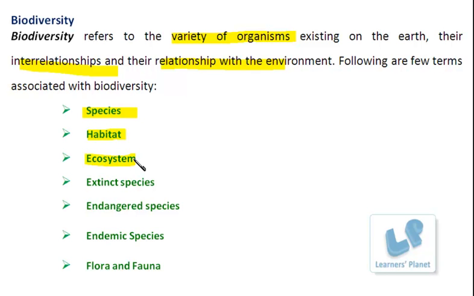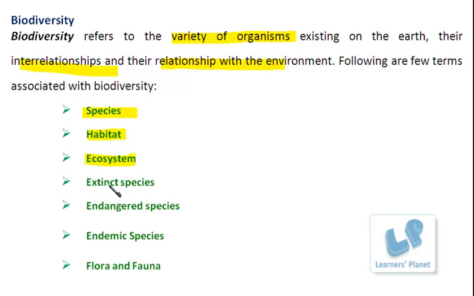The next term is the ecosystem. I can say it is an area where the abiotic and the biotic, that is non-living and living things, interact with each other so as to maintain a balance. So it is comprised of different types of animals, plants, microorganisms, then some abiotic components in their surroundings. Such an area where this interaction is going on is known as the ecosystem, right?